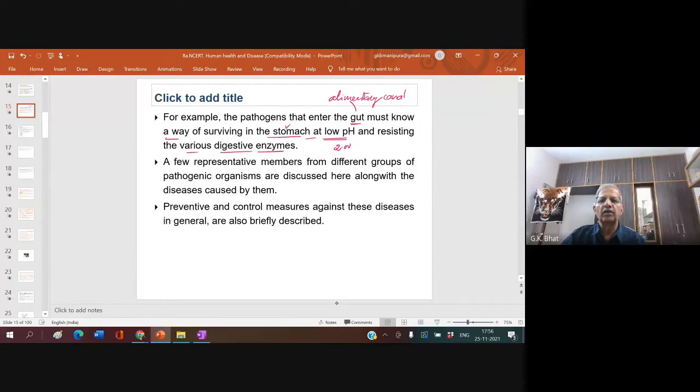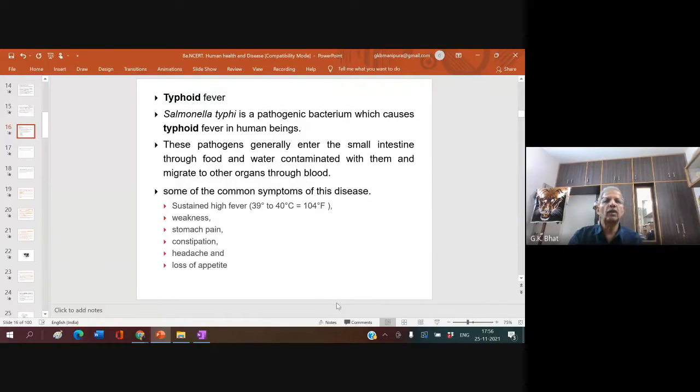A few representative members from different groups of pathogenic organisms are discussed here along with the diseases caused by them. Preventive and control measures against these diseases in general are also described here. Now let us look into typhoid fever. Typhoid fever is caused by a pathogenic bacterium called Salmonella typhi. You must remember it. Always ask a question.